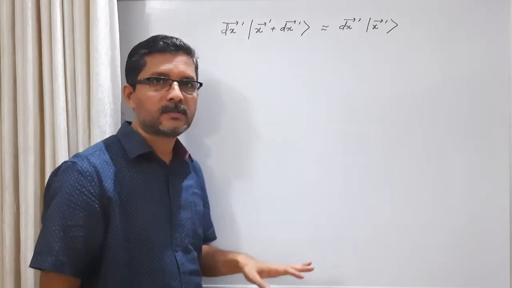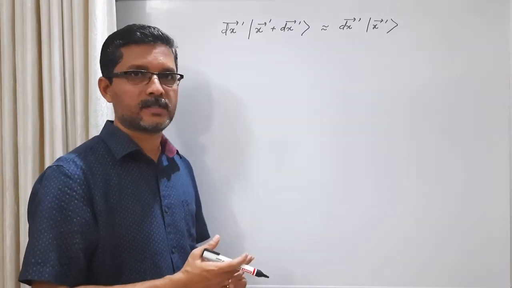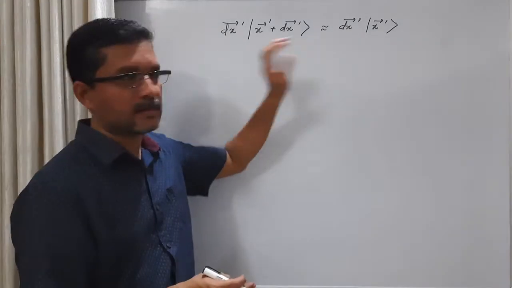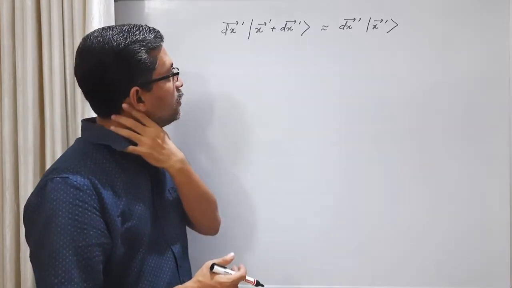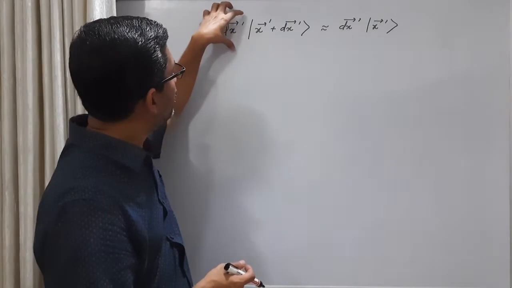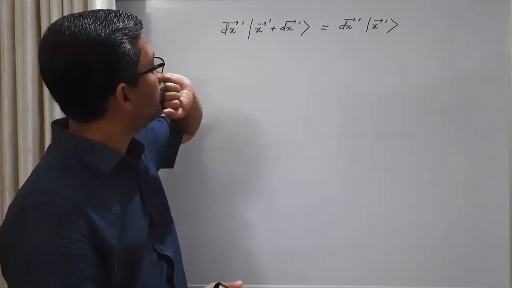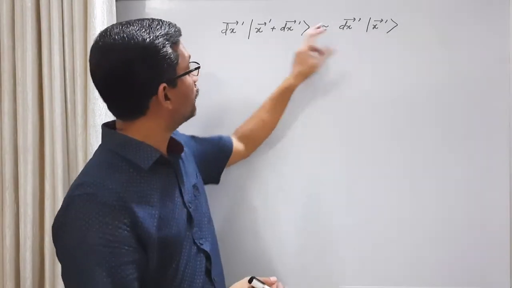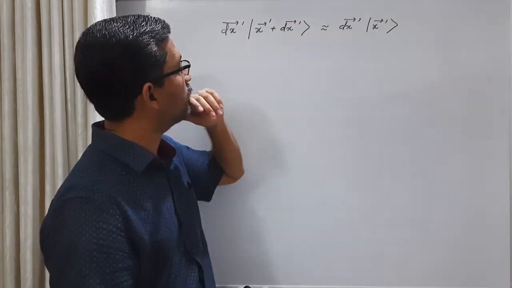Okay, now we have established the commutation relation between position and momentum, and we have also seen how the uncertainty relationship between position and momentum is obtained from that. Now let us go back to this relation. I have quoted this result in the discussion of commutation relation between position and momentum. So the infinitesimal vector dx prime acting on this eigenket is equal to dx prime times the eigenket x prime, as if this eigenket is approximately equal to this eigenket, or dx prime times this eigenket.